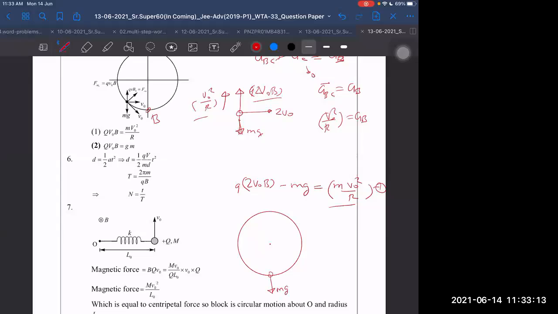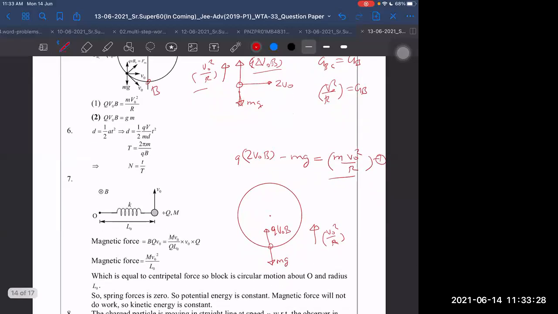And what force will be there? Upward force will be Q v naught B, sir. B will be there now. Upward force will be that. But acceleration will still be equal to v naught square by R, right? Yep, right. So it means there should be some other force acting, that is QE.